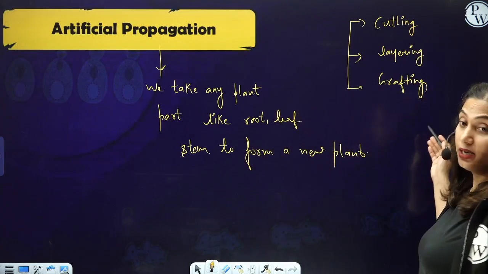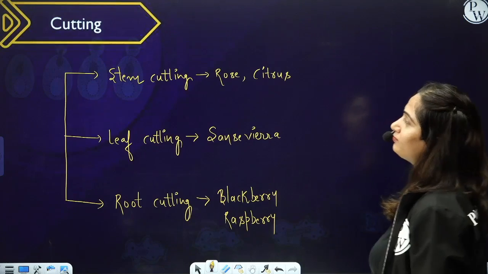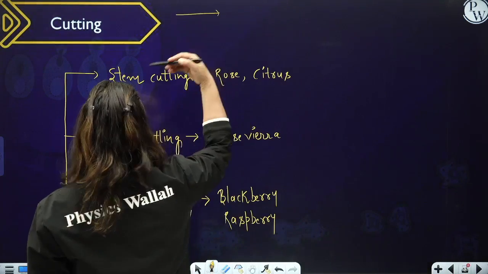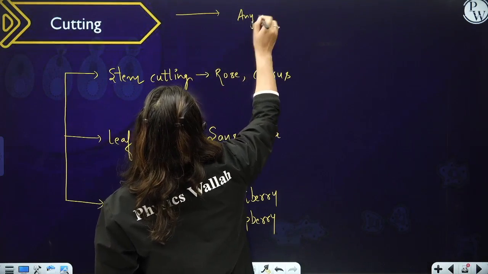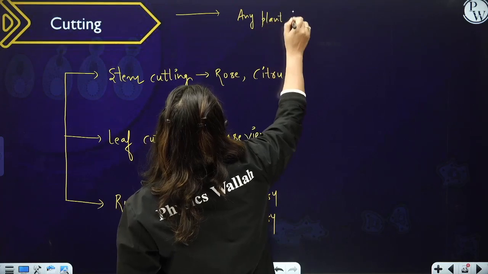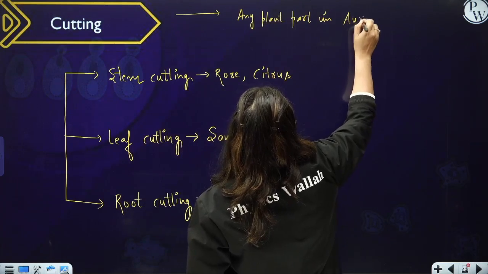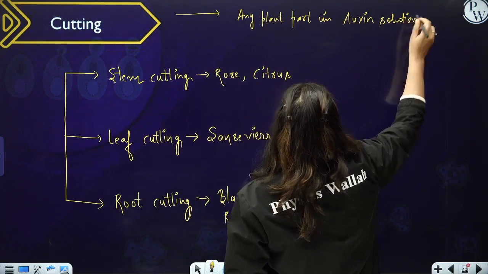So cutting, layering and grafting, these are the means of artificial vegetative propagation. What we do in cutting, we take a part of stem, leaf or root and we dip that plant part in auxin solution.